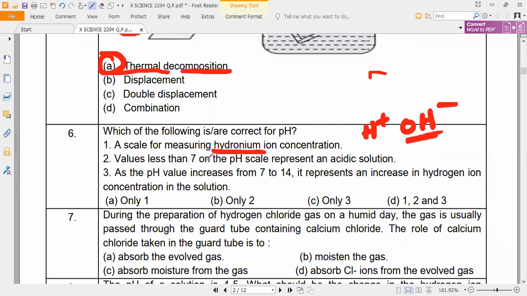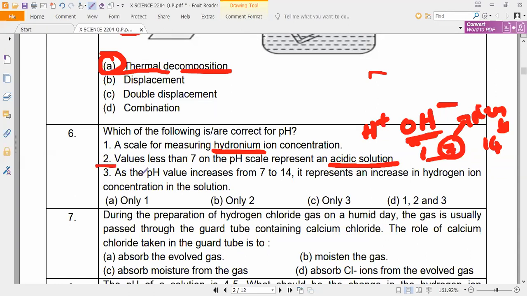Next, values less than 7 on the pH scale represent an acidic solution. Yes or no? So 1 to 7, yes. Less than 7 is acidic, 7 to 14 is basic, and 7 is neutral. Yes or no? That is what we have studied. So it is correct.